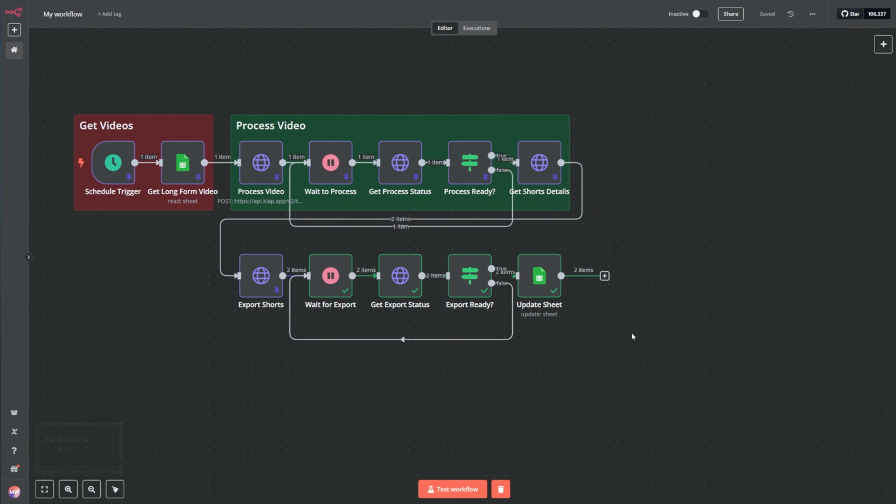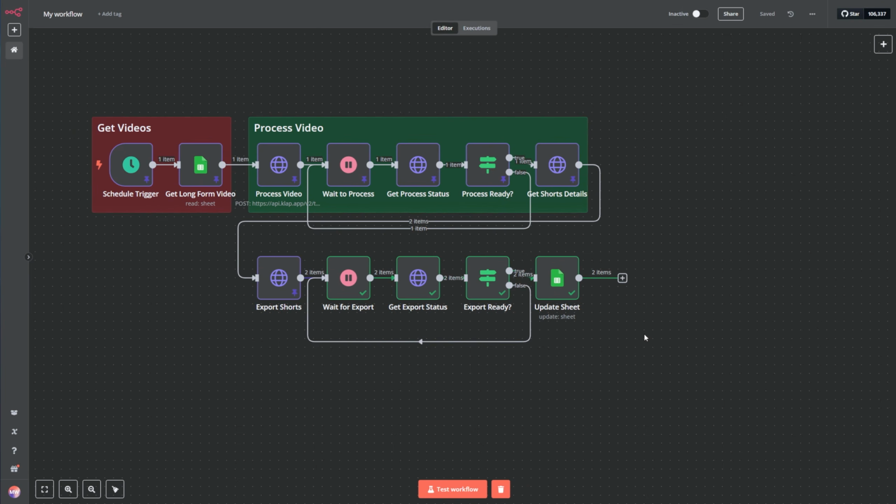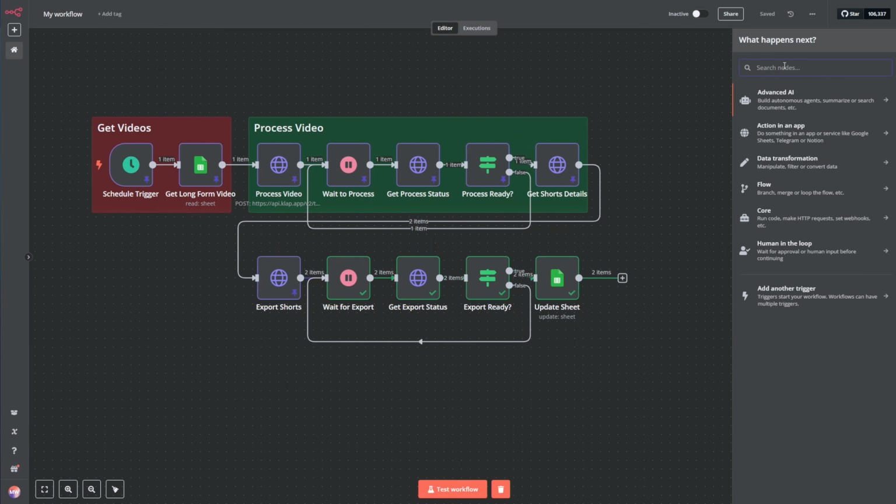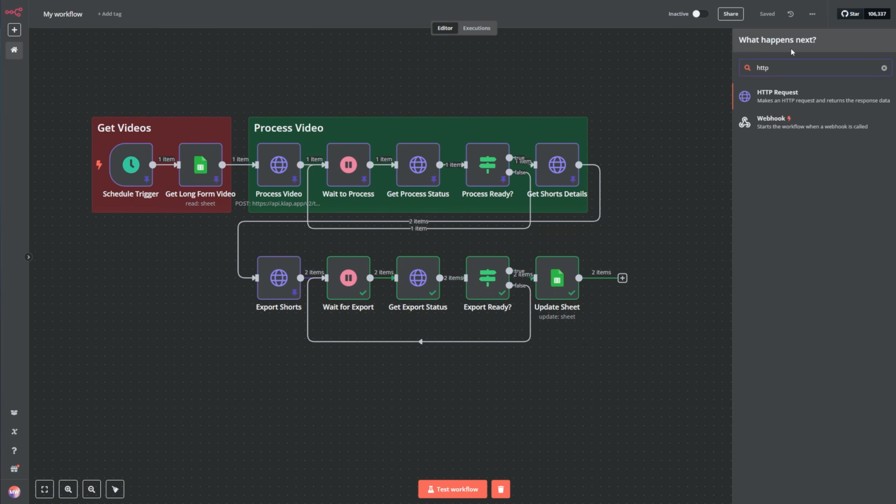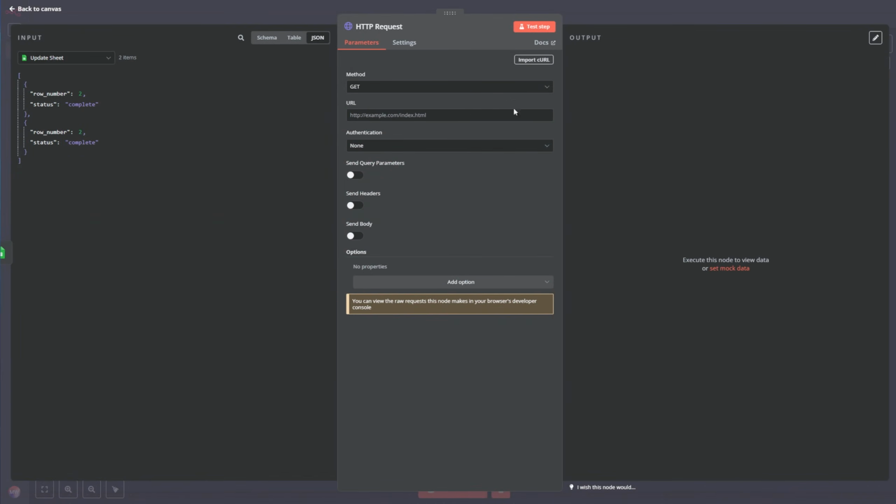Now it's time to publish the video. That's basically it. To publish the video, first we have to get the video. So we are going to make an HTTP request. And it's a really simple HTTP request. We're going to get final video.